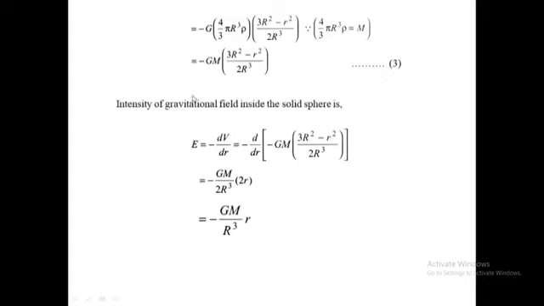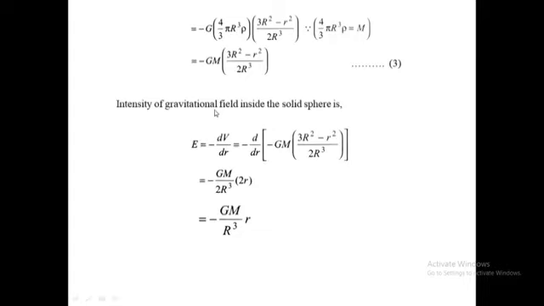Therefore, on putting this value we will get minus G 4 by 3 pi R cube into rho in bracket 3 capital R square minus small r square upon 2 R cube. Now, this value 4 by 3 pi R cube into rho is capital M. If we put this capital M in this equation, the equation will become minus GM in bracket 3 capital R square minus small r square upon 2 R cube. This is equation number 3.